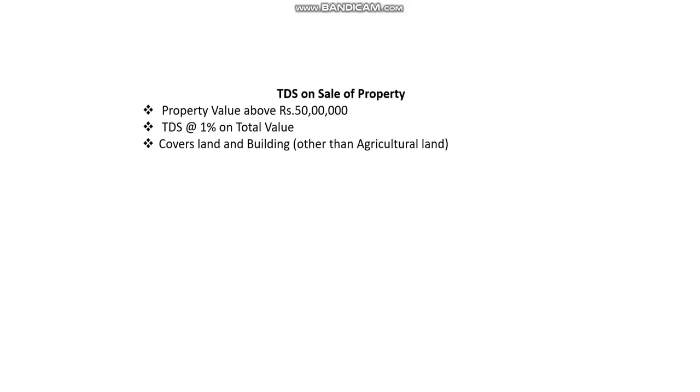First, TDS on sale of property. Three points are important in this. Property value above 50 lakhs, TDS at the rate of 1% on total value, and covers land and building. Land means other than agricultural land.